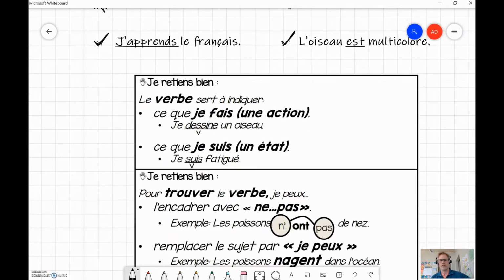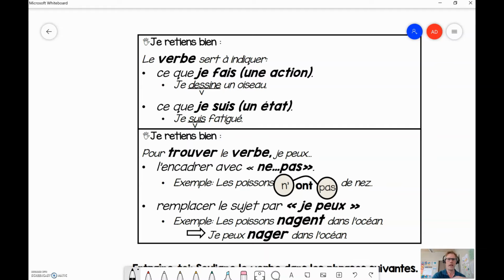So, je retiens bien. Le verbe sert, on est ici maintenant, le verbe sert à indiquer ce que je fais, une action, ce que je suis, un état. So, the verb tells you what you're doing, the action, or the state that you're in. So, I am talking, I'm talking, I am tired, the state. Je dessine, I draw. So there's, right here, there's the action.